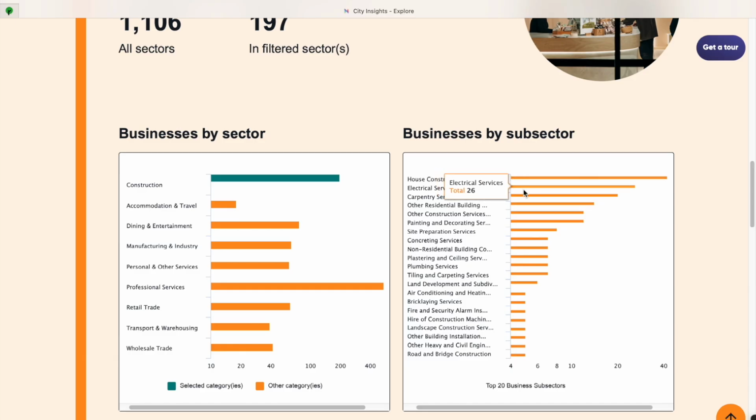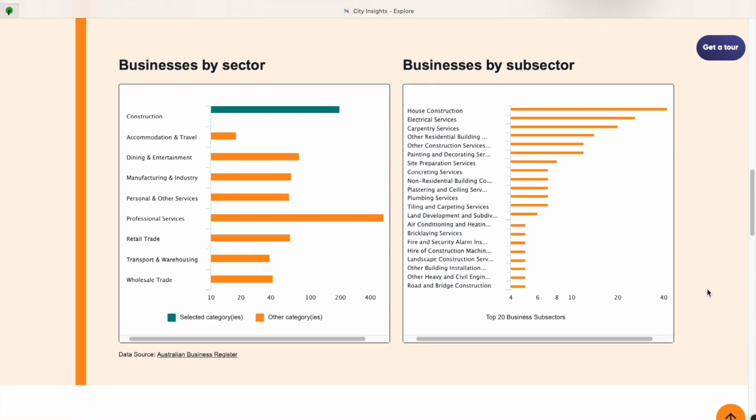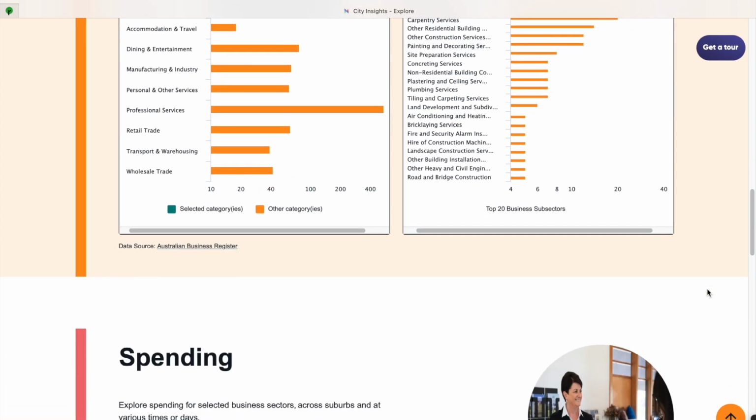He can see strong representation in housing construction, electrical, and carpentry services. Other specialties, such as bricklaying and air conditioning services, are present in smaller numbers. This helps him understand the capabilities available locally and where partnership or subcontracting opportunities may exist.